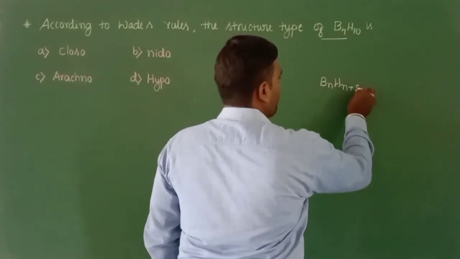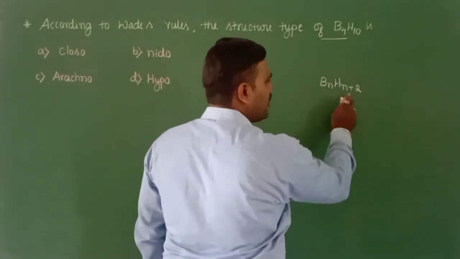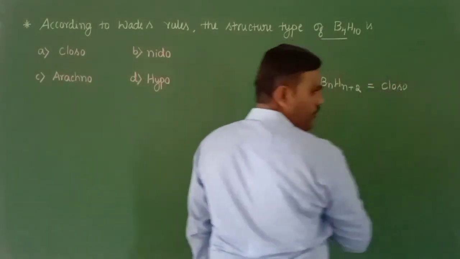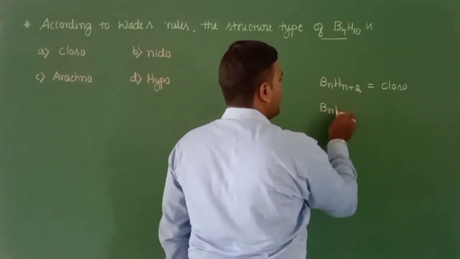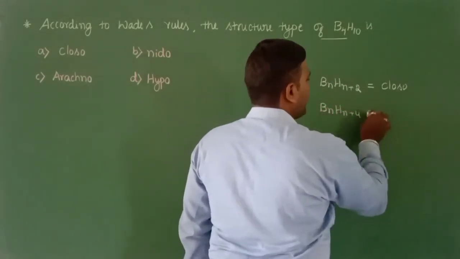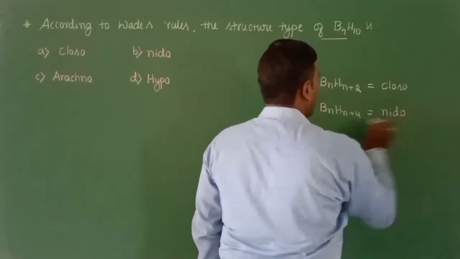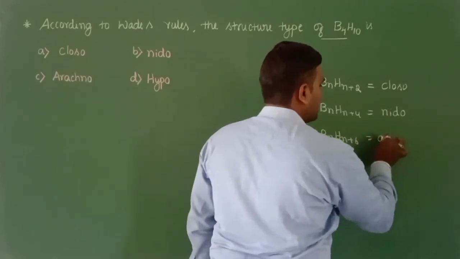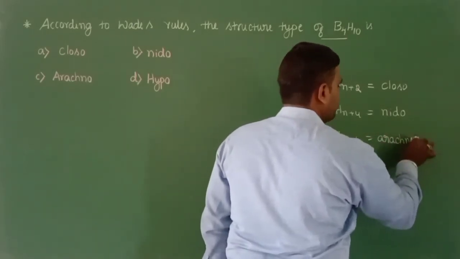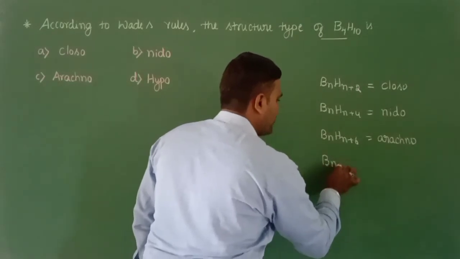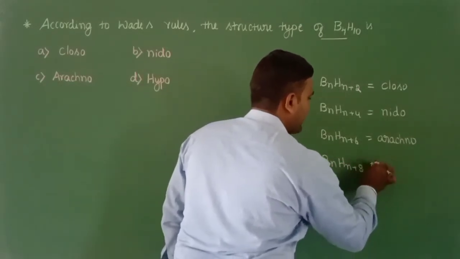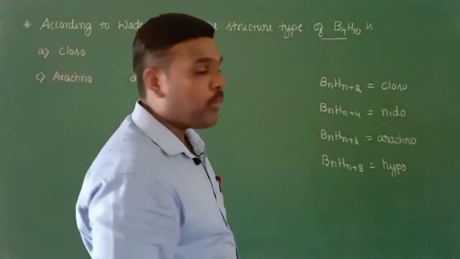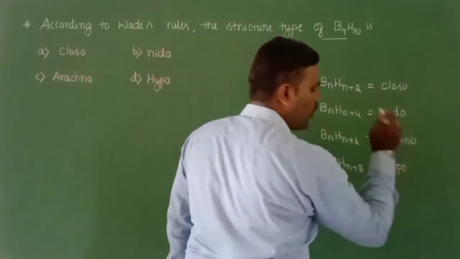BnHn+2. If any borane belongs to this class of material, then it will be called closo. If the material belongs to BnHn+4, then it will be called nido. If the material belongs to BnHn+6, then it will be called arachno. Then if the material belongs to BnHn+8, it will be called hypo. So these are the classes of borane material: closo, nido, arachno and hypo.